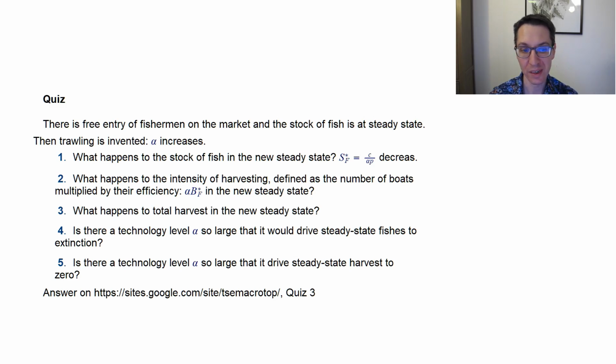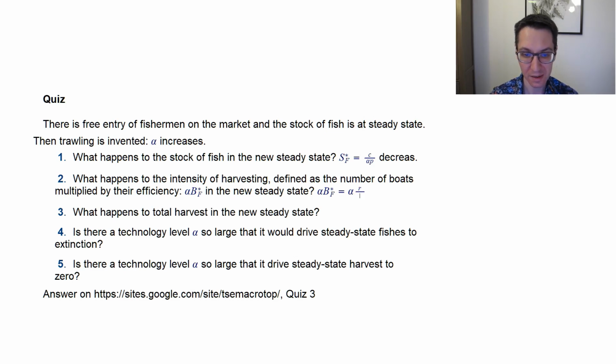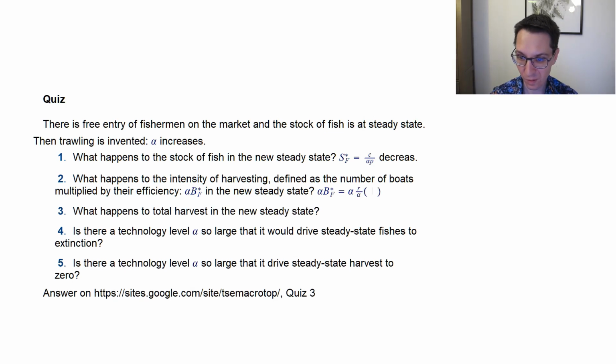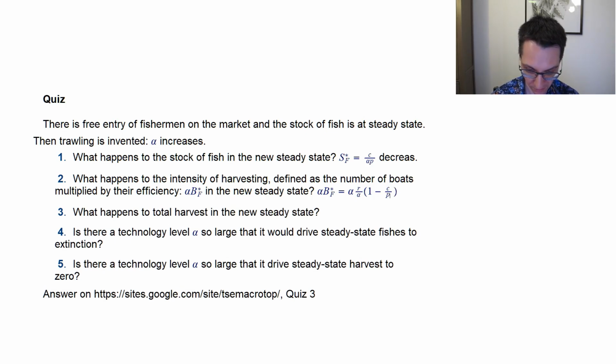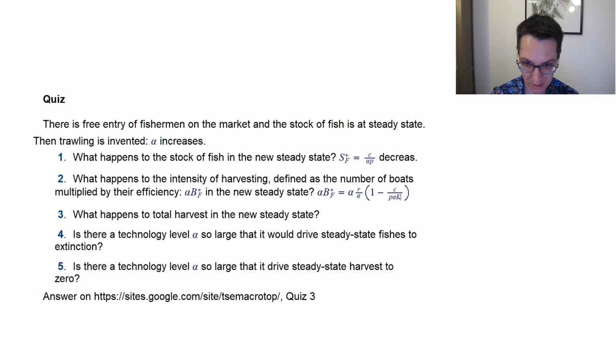What happens to the intensity of harvesting? So again, the same strategy. We have to look at the formula we had. So we know that alpha B star of F is going to be equal to alpha multiplied by the value of B star of F, which was R divided by alpha times 1 minus C divided by P alpha K.